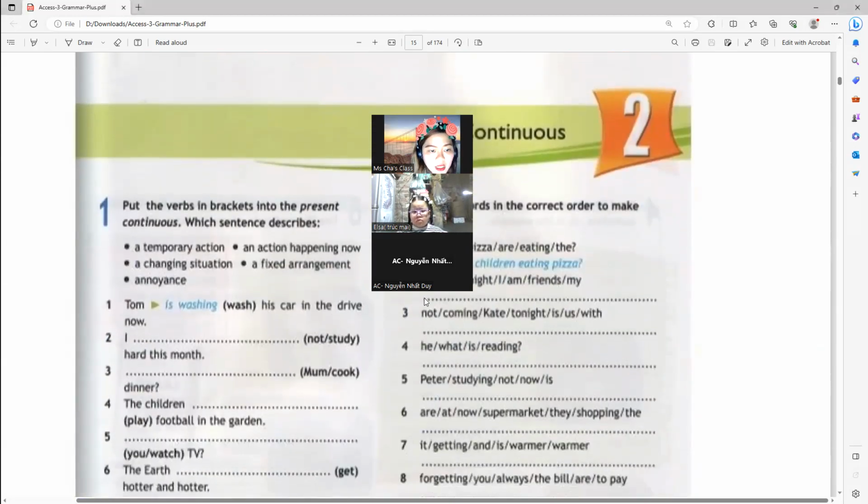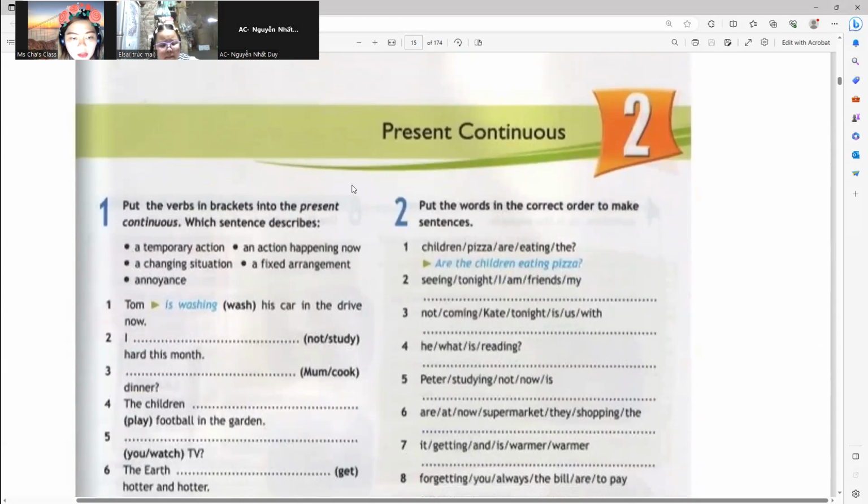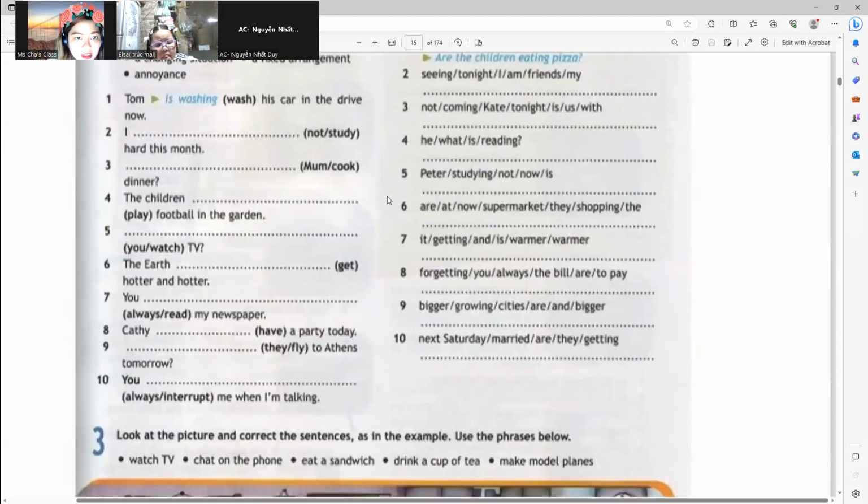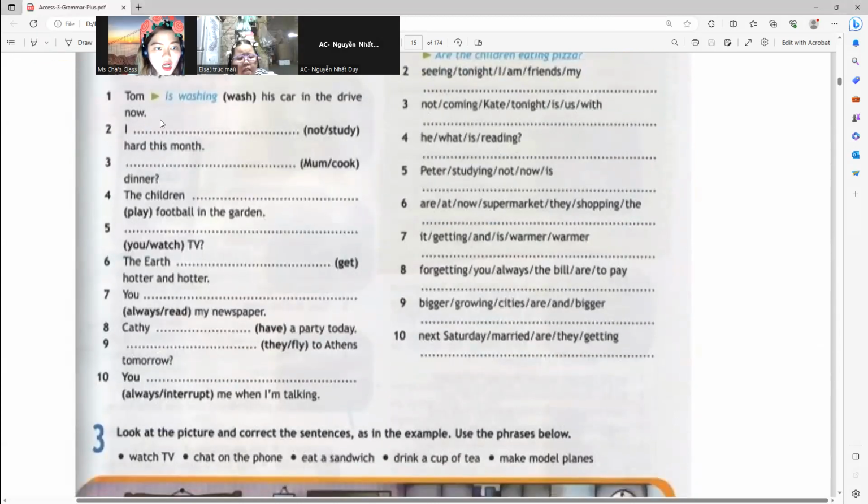Now, what about here? How can you make a sentence for the following? All right. Tom is washing his car in the drive now. Number two, I am not studying hard this month.